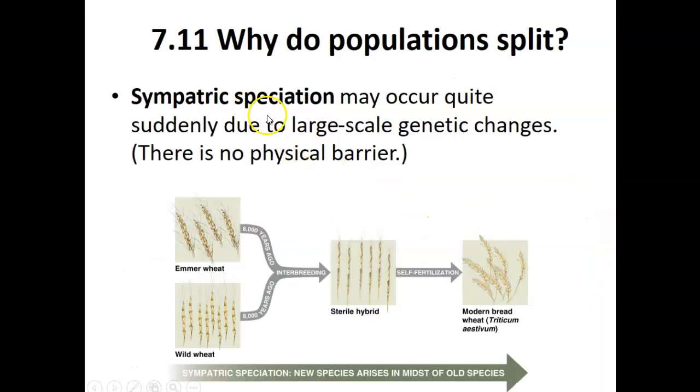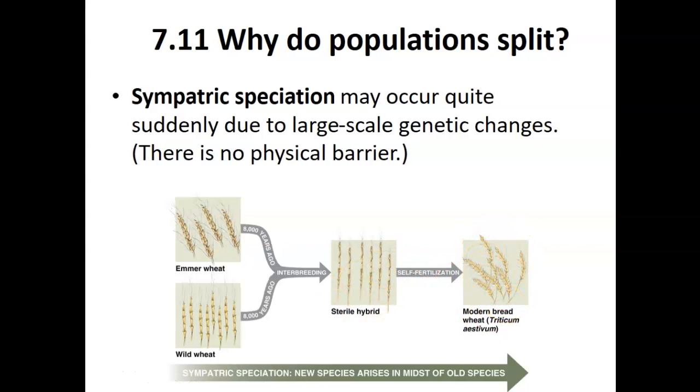Sympatric speciation can also separate populations. Populations can be separated suddenly due to a large-scale genetic change. For example, different types of wheat with different numbers of chromosomes suddenly become fertilized together to produce a hybrid offspring. Then that offspring can be self-fertilized to form the modern bread wheat.